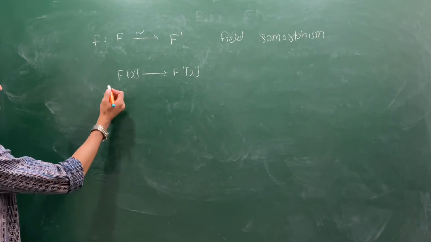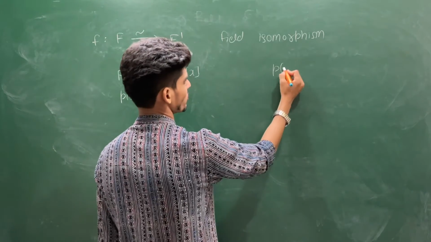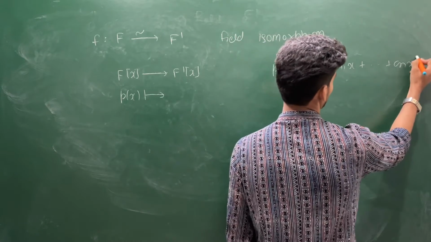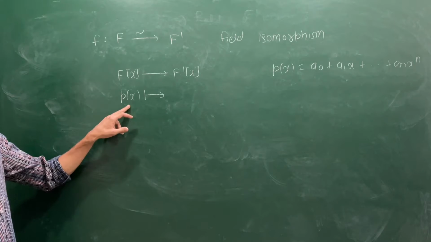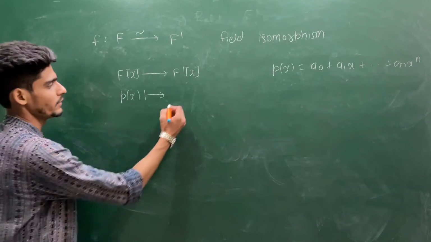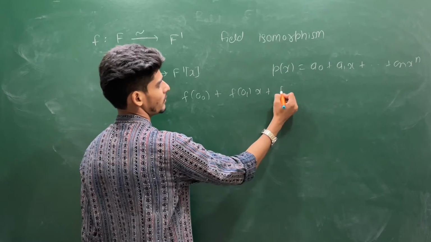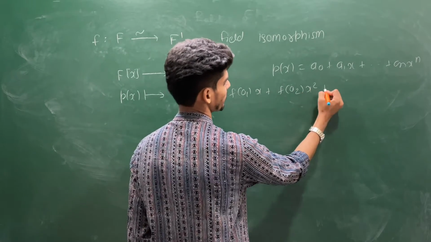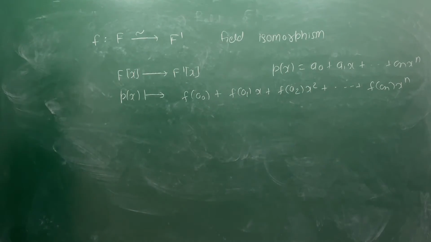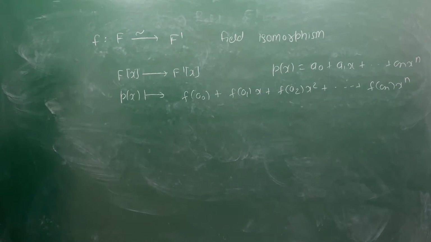That map will be very easy. Suppose you are choosing a p(x) element, then this p(x) you can send. Suppose your p(x) looks like this: a0 plus a1 x plus ... plus an x power n. And what is the natural map that comes into your mind, which sends F[x] to F prime[x] using this f? So this will be f(a0) plus f(a1) times x plus f(a2) x square plus ... f(an) x power n. You can say this. So you are having this natural map from F[x] to F prime[x].